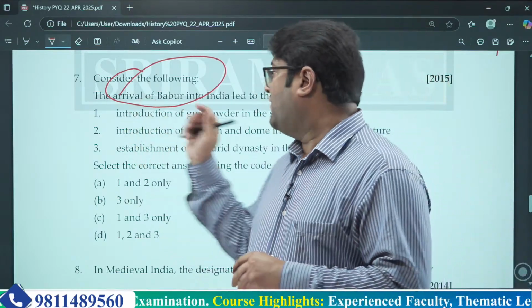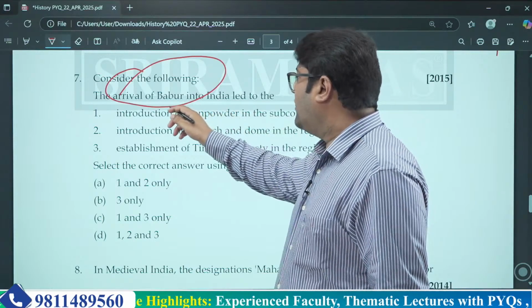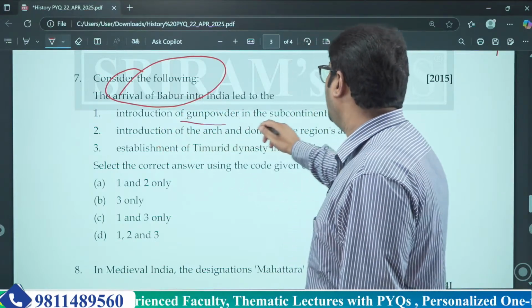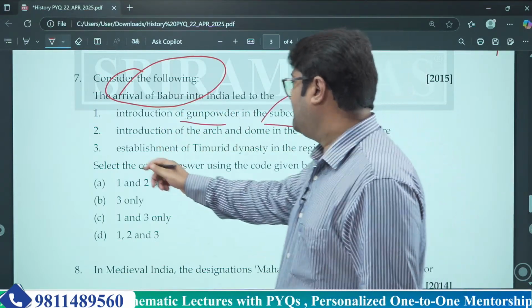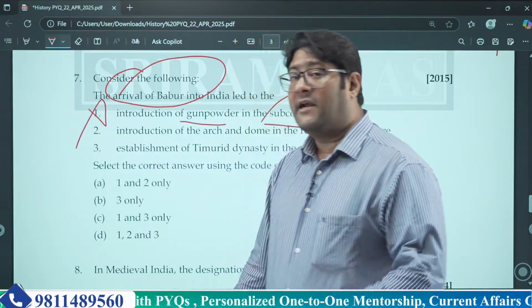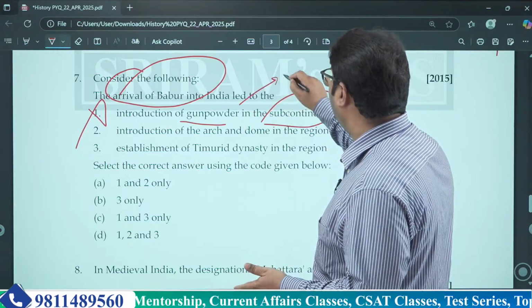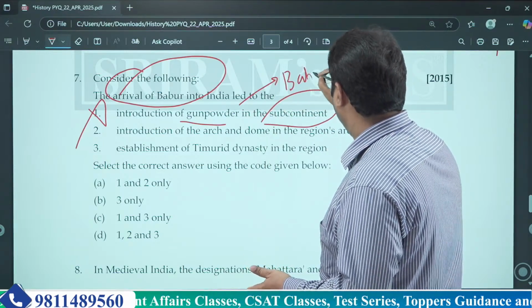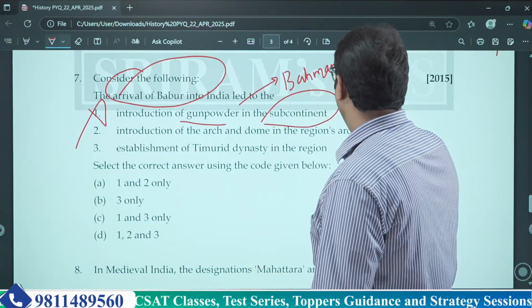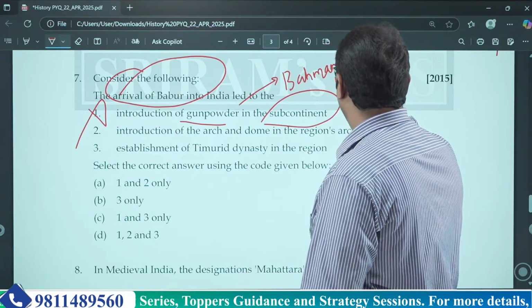Understood? So the first statement said that Babur on his arrival introduced gunpowder in the subcontinent. Now this is wrong. Why is this wrong? He didn't introduce gunpowder. Before him, gunpowder was introduced by the Bahmani kingdom down south.